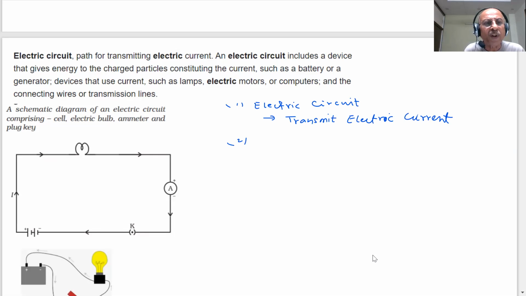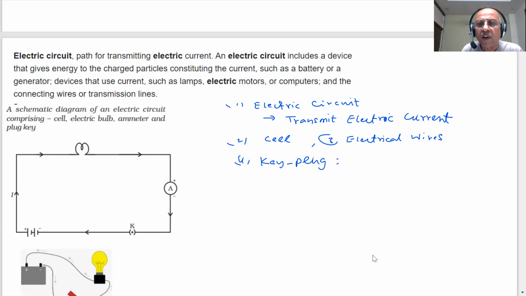You will need a cell. Then you will need electrical wires. And you will need a plug key, to switch on or switch off, what we call an on or off switch.